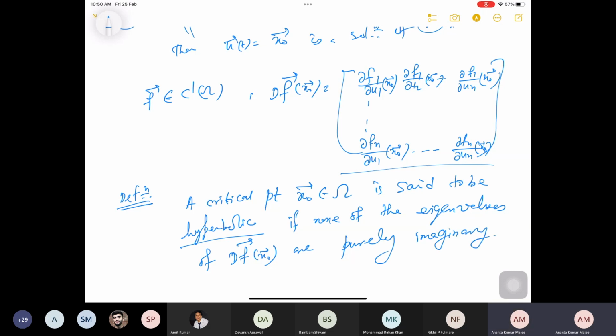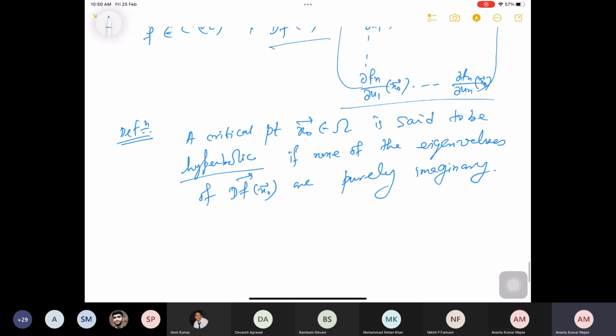So a critical point x0 is hyperbolic if none of the associated eigenvalues of this matrix Df of x0 are purely imaginary.